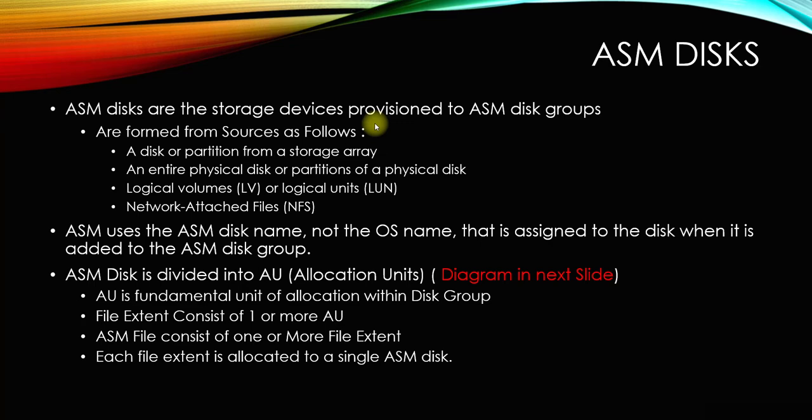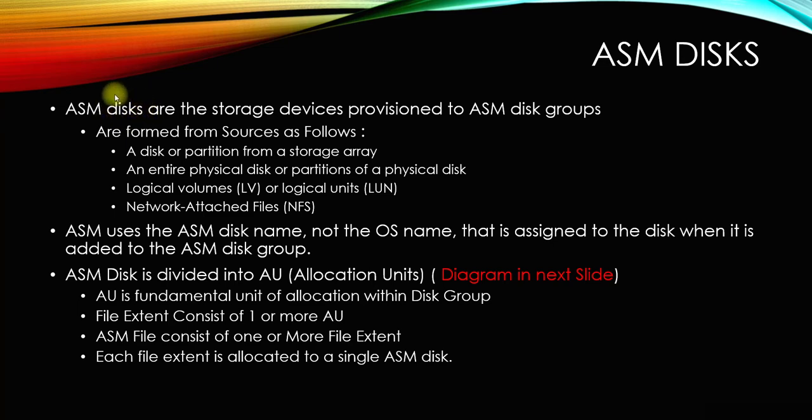When we install the Oracle ASM binary, we can use this disk to create the ASM disks. So physical disks are converted into ASM disks, and those disks are named accordingly to whatever we require.